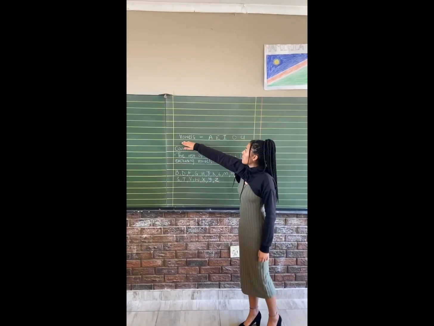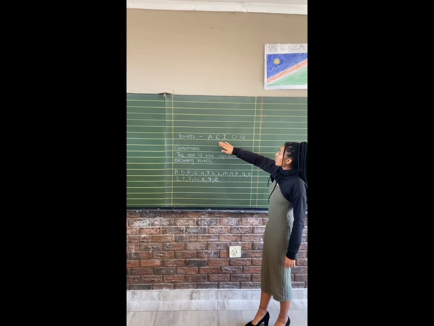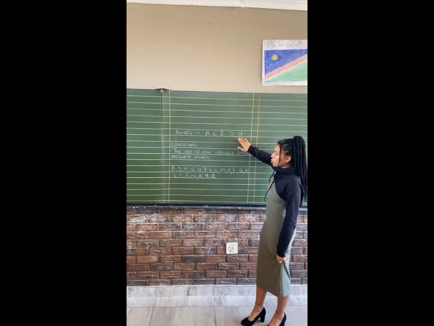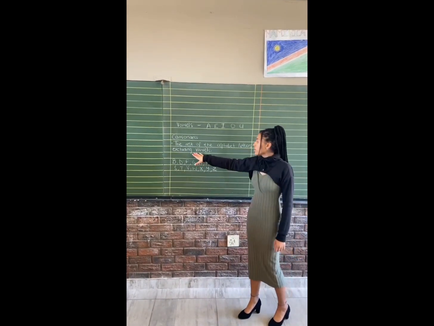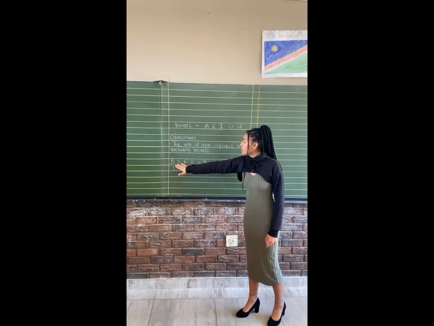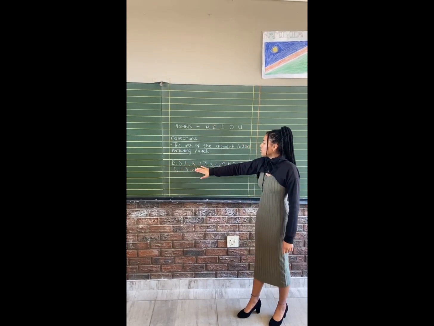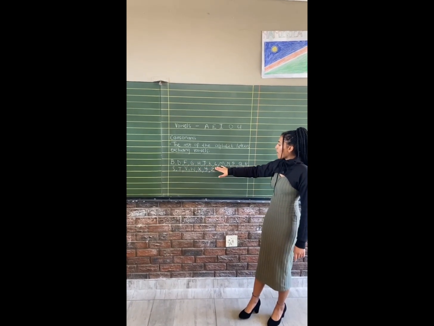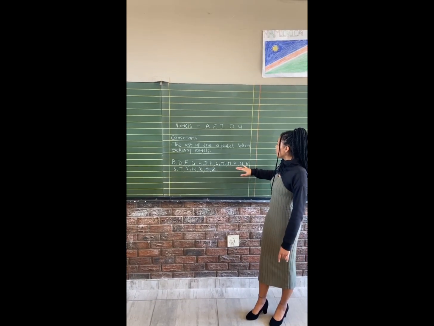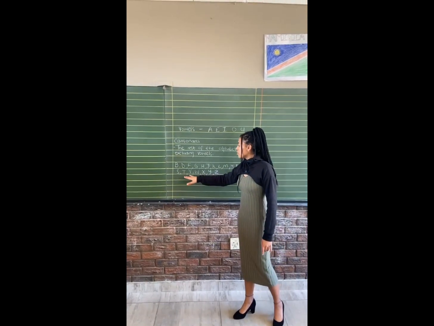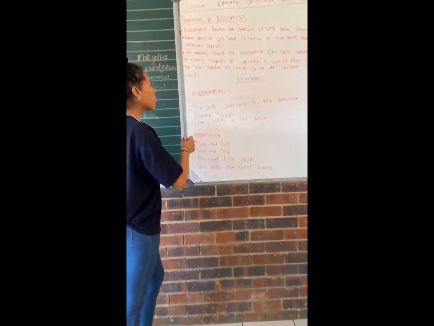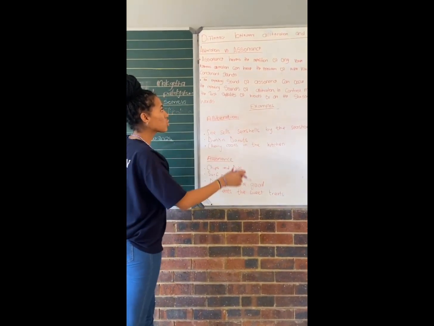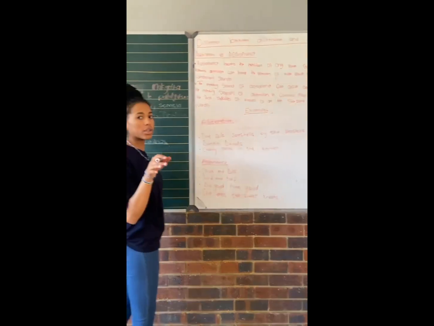These are our vowels: the A, the E, the I, the O, and the U. And then our consonants are the rest of the alphabet letters, excluding the vowels. We have our B, D, F, G, H, J, K, L, M, N, P, Q, R, S, T, V, W, X, Y, and Z.